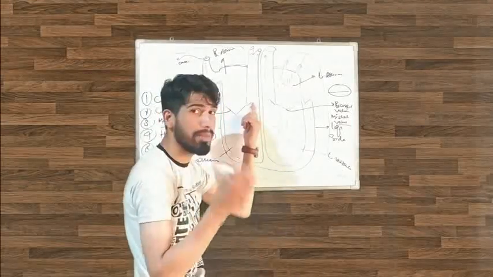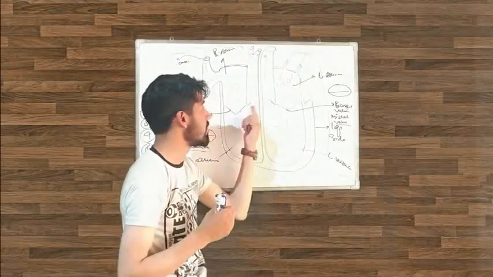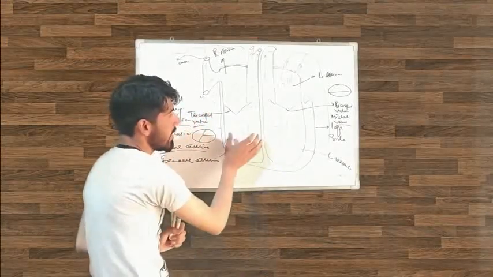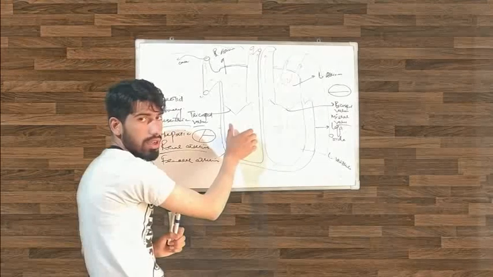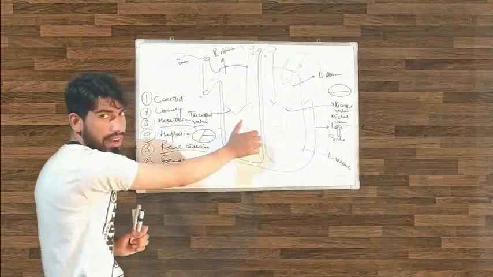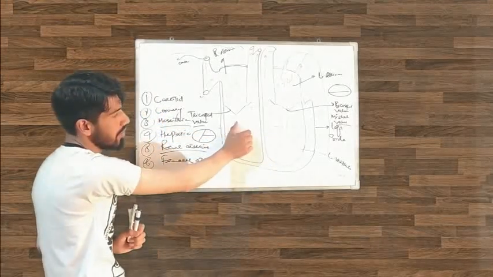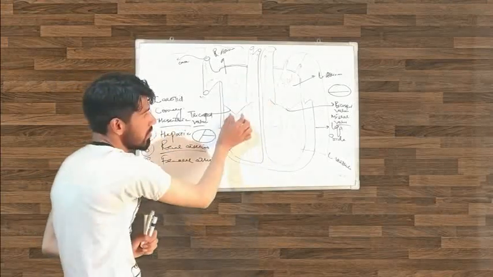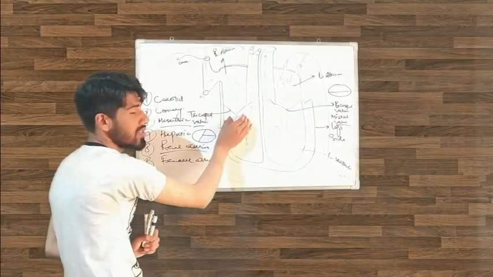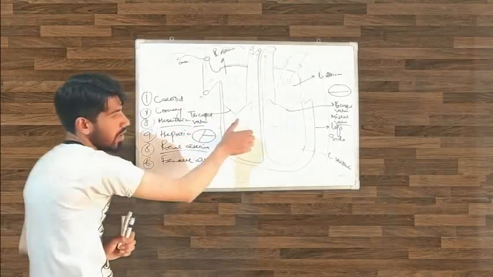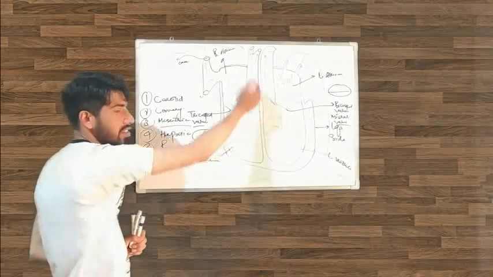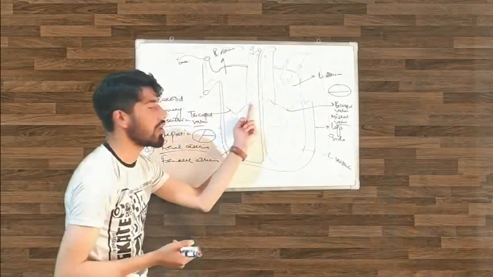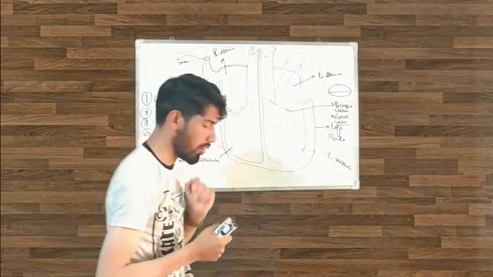This valve is called the pulmonary valve. So at that time when this right ventricle contracts, this valve will be closed and this valve will be open. This tricuspid valve will be closed at that time when the right ventricle contracts and sends the blood to the lungs, and that time this valve will be open. This valve is called a pulmonary valve.